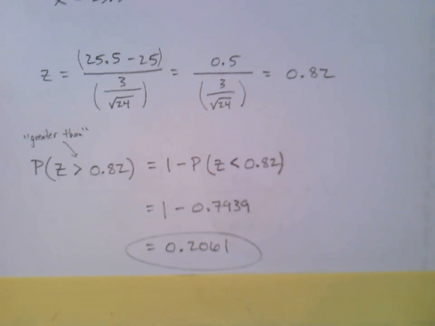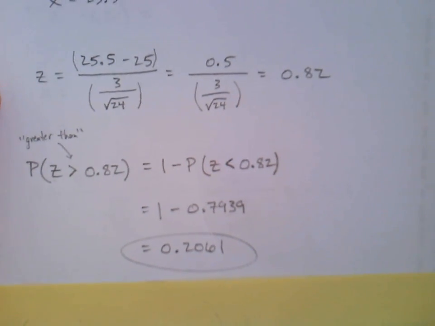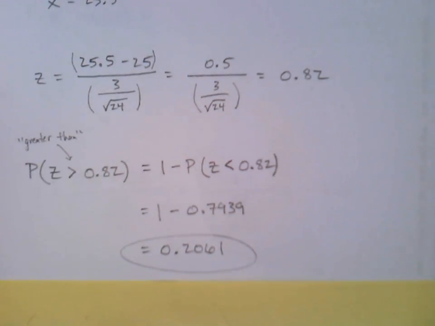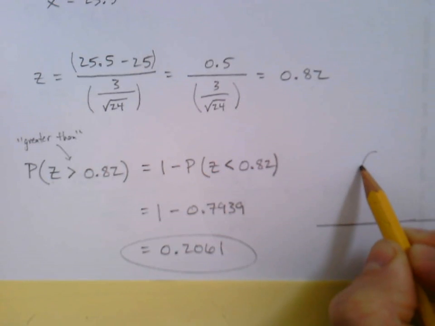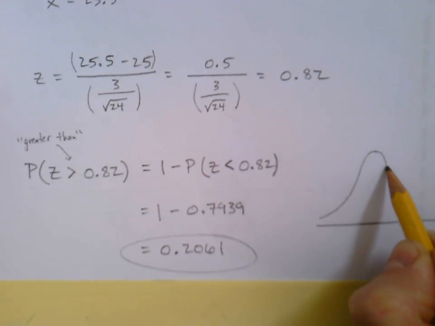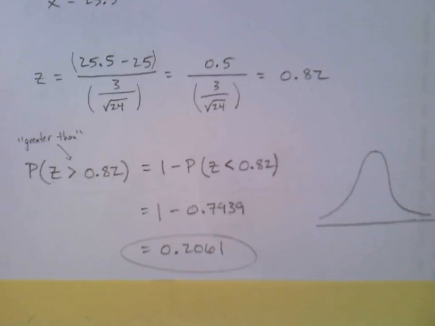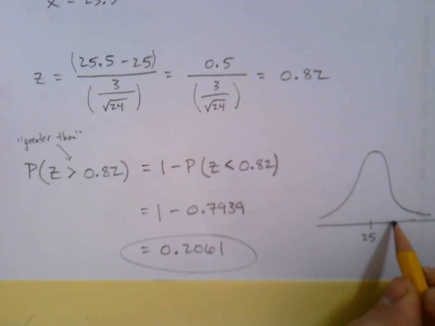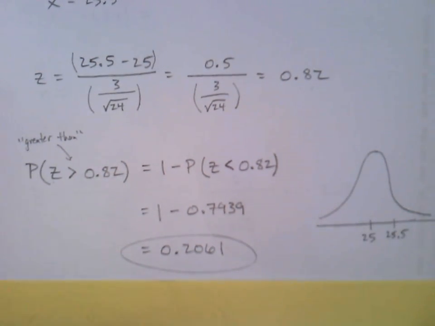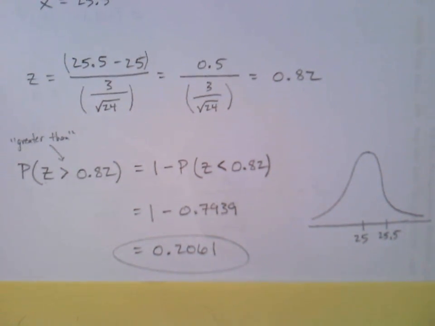Now, if you haven't caught on yet, I'm all about the graphing because it really helps me visualize what I just calculated. So if we were in class, I'd definitely be doing this as well. So we've got this steep normal distribution because we are doing these samples. They told us the average was 25, and we only strayed out just a little bit, 25.5. It's probably actually closer than that, but just so I can fit it all in.